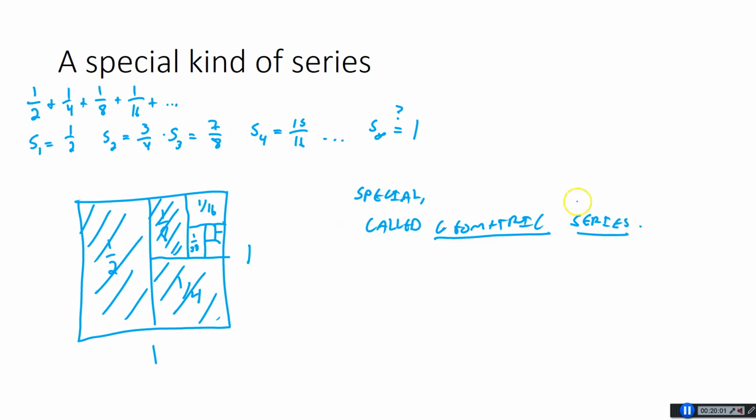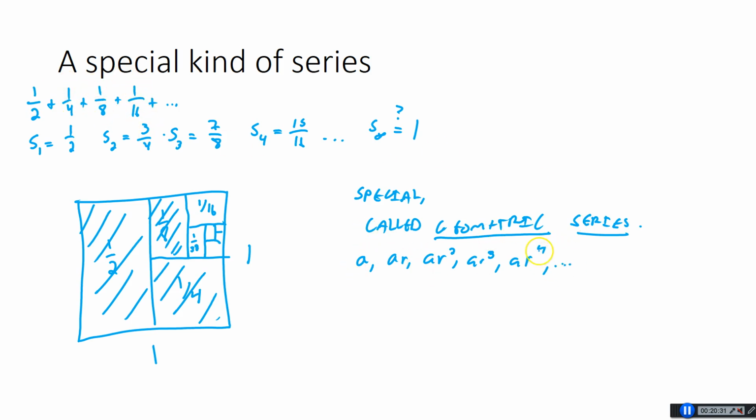So a geometric series looks like this. You have a first term, we usually call it A. Then you multiply by something every time. So it would be AR, and then AR times R again. So it would be AR squared, then AR cubed, then AR to the fourth, and we keep going. It's important here that we're multiplying by a small number, because we're dividing by 2 every time. 1/2 times a half is a fourth, times a half is an eighth, times a half is a 16th.